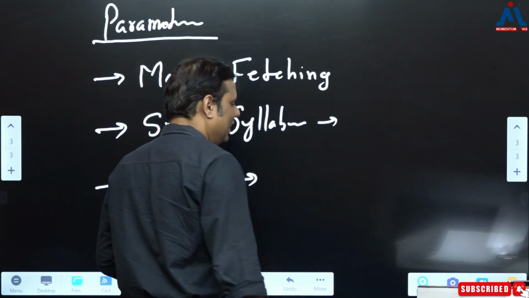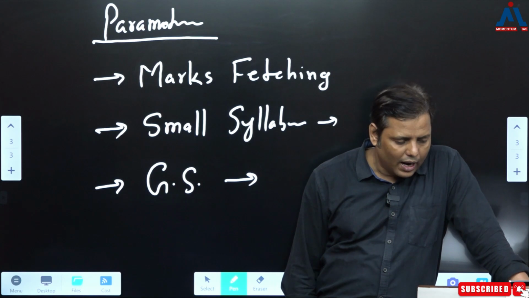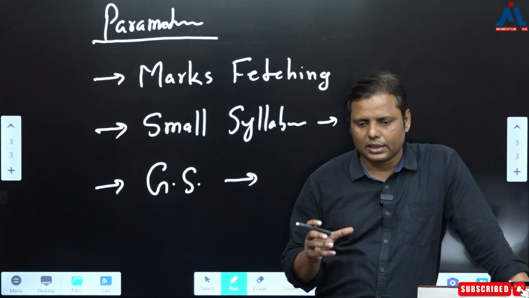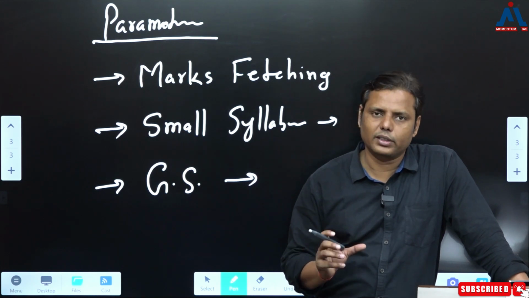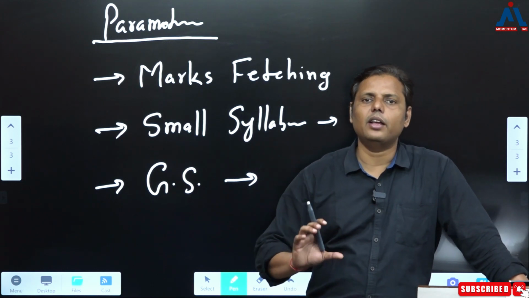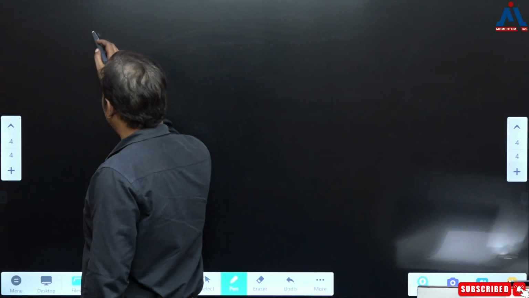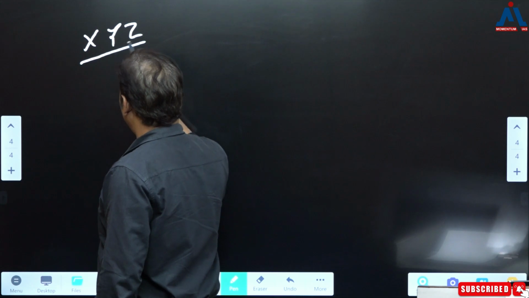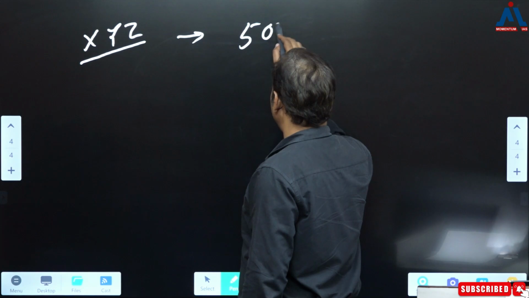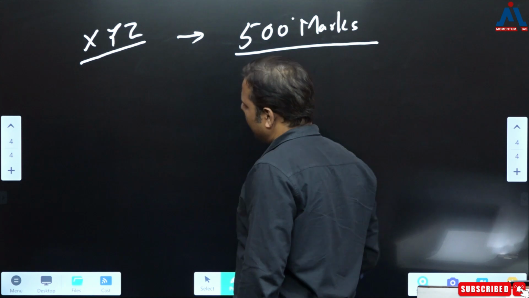Then third, it comes to GS, right? That's a very important idea, and you should be very careful about this. Why am I saying that? Because I have come across rumors among students and aspirants that if you have taken this optional paper, then the majority of GS can be done. There are certain such rumors also. I have seen it said that if you cover, let's say, XYZ subject optional paper, then 50% of the GS syllabus, which can be called 500 marks, can be covered from one optional paper only.